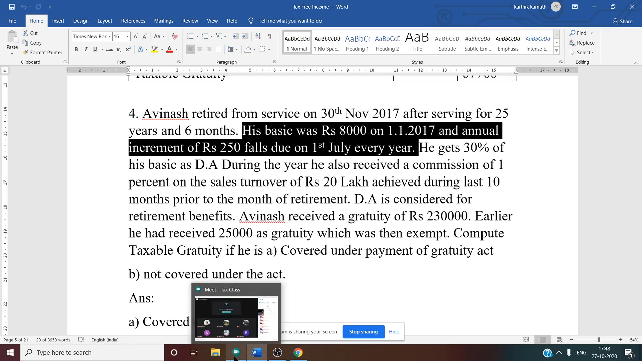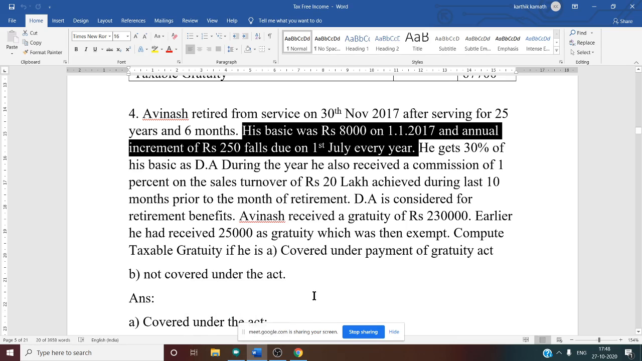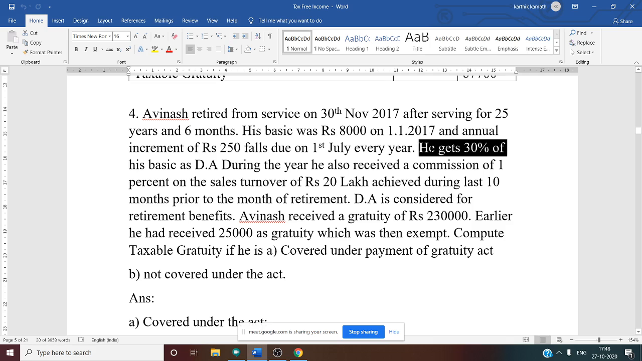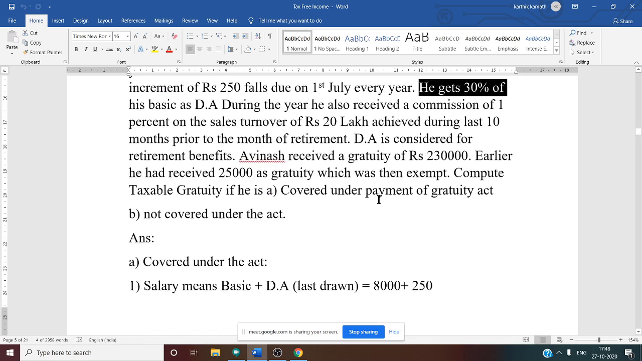Whether it is 8,000 or 8,250? 8,250. Yes, 8,250. Why? From July there is an increment. That is why 8,250 is our salary. And you know salary for this purpose is basic plus DA. That means on that salary, on 8,250, you need to take 30%.